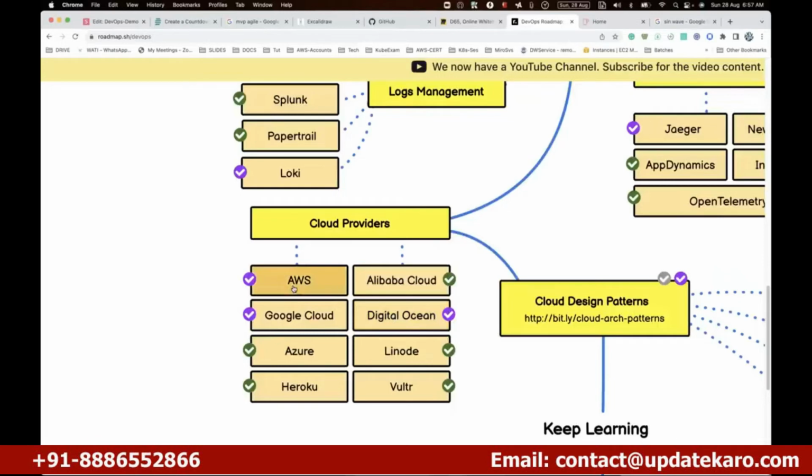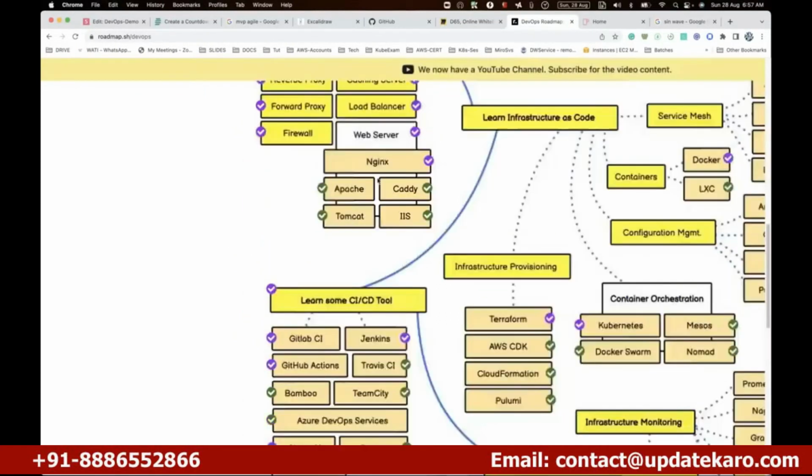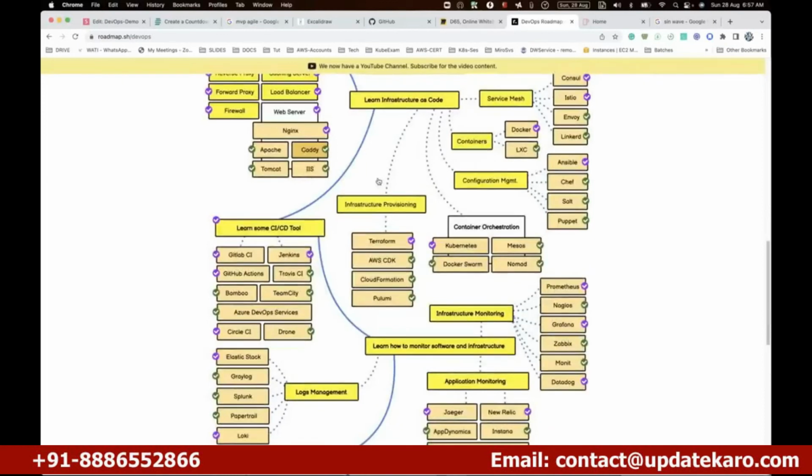But I'm picking only one. Here I'm being a little wise, using my understanding, my experience, my analysis of the market. So I'm picking AWS. That's the only thing. Again, the same thing for other places, like the CI tool. I'm picking only Jenkins, not the others. This is how we are actually doing things.